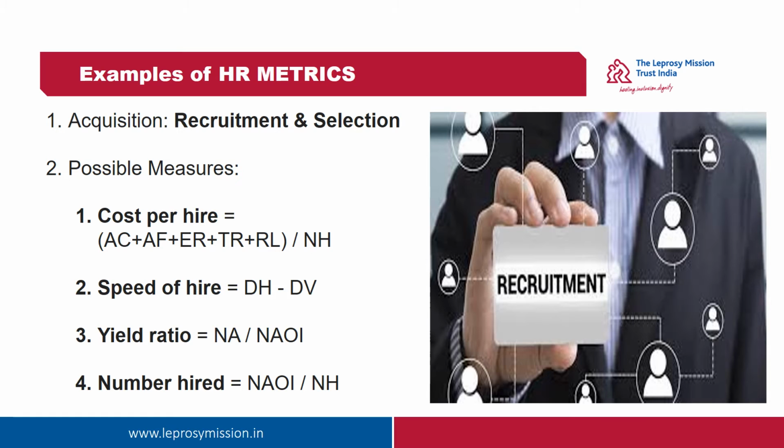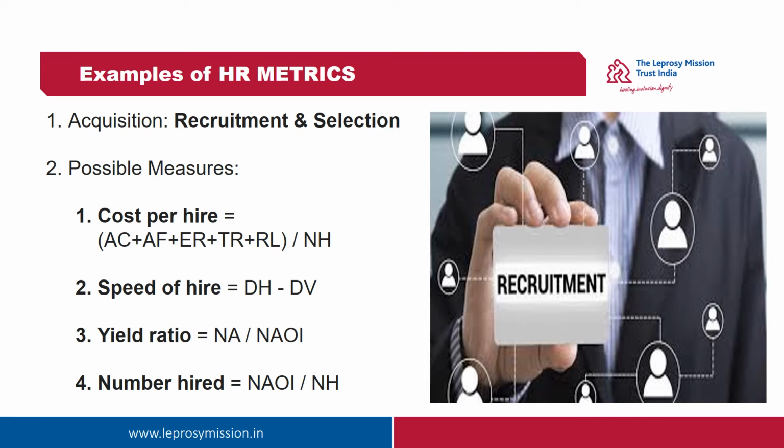The total amount that we have spent in this example is 1 lakh. Assuming that the number of candidates hired are 10, 1 lakh divided by 10 would be 10,000 is the cost of hire per candidate.